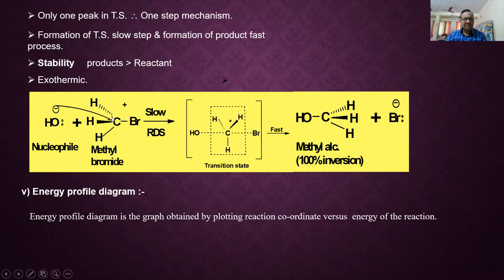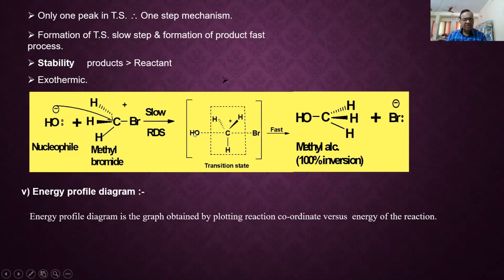I have drawn the three-dimensional structure for methyl bromide. One group is shown by a dotted line, another by a thick line, another by normal lines. The dotted line indicates the 3D structure, stereochemistry has been shown. This dotted line indicates that this group is going behind. This is coming towards you, and these are in the plane of the laptop or mobile or paper. This OH minus attacks from the back side. Why does this OH minus attack from the back side? Because there is a repulsive force between the Br lone pair and this OH minus. That's why. So you will get this transition state in which I have written like this.